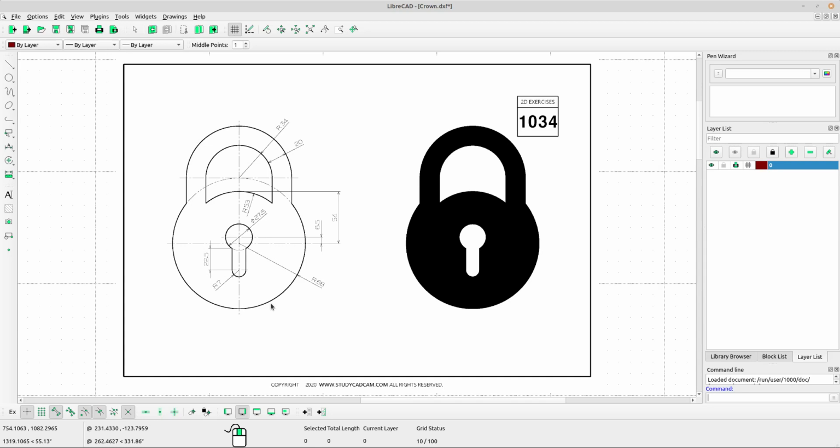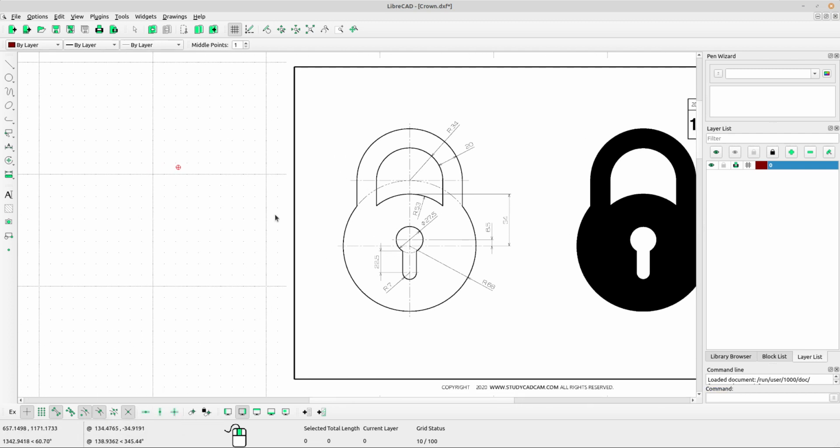Today we will learn how to draw a padlock in LibreCAD. Okay, let me start to draw. Please open your LibreCAD application, and for the first time, please activate some snap functions. There are free snap, snap on endpoints, snap center, snap middle, and snap intersection.